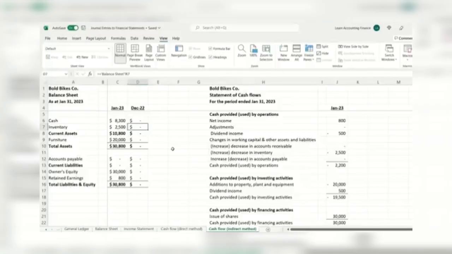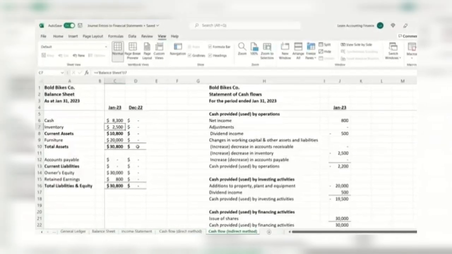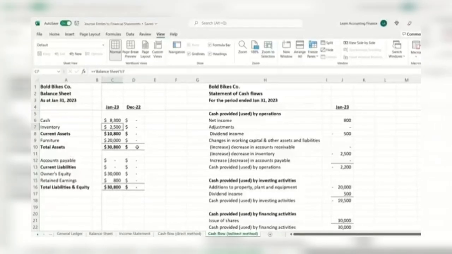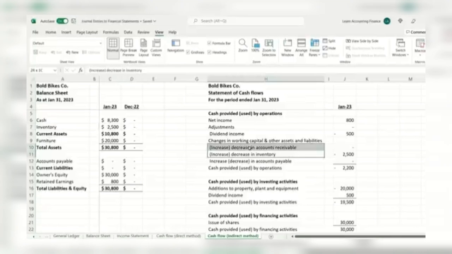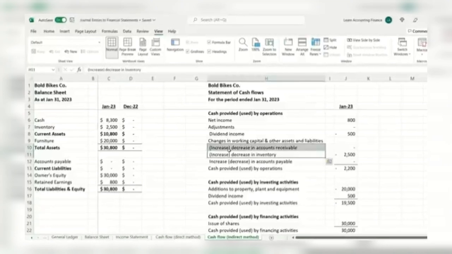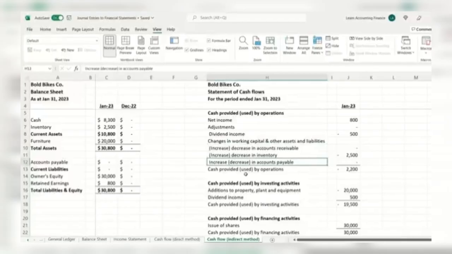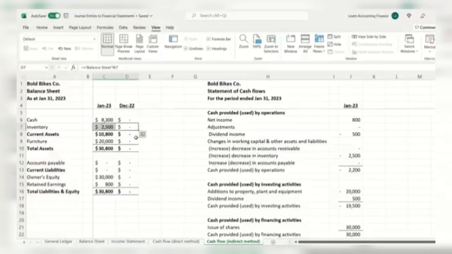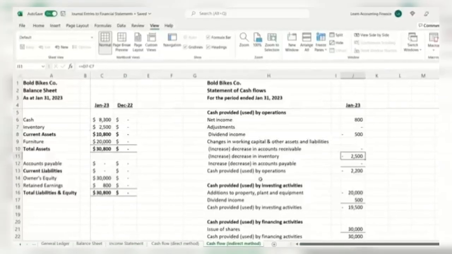There's no activity, so we'll leave it as 0. Inventory, we had 0 inventory at the end of December, but at the end of January, we have now inventory of 2,500. So when we do indirect cash flow, any increase in inventory and account receivable is a negative cash flow, as you can see with the brackets here, and any increase in accounts payable is a positive cash flow. So in this case, inventory has increased. You can see from 0 to 2,500, we see a negative cash flow of 2,500.